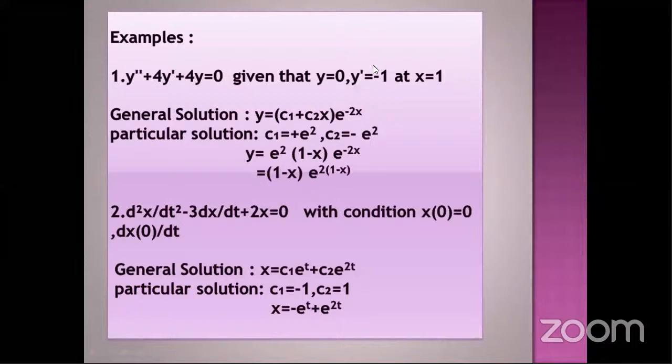After substituting the values for c1 and c2, we get a particular solution, that is y equals (1 minus x) into e power minus 2x. This is followed by two other examples.